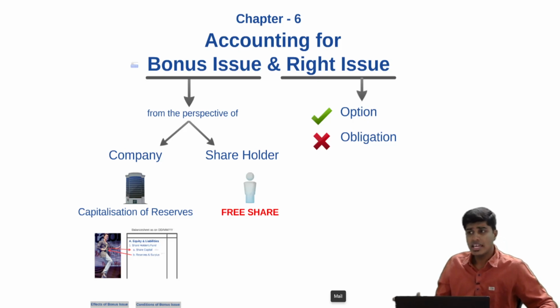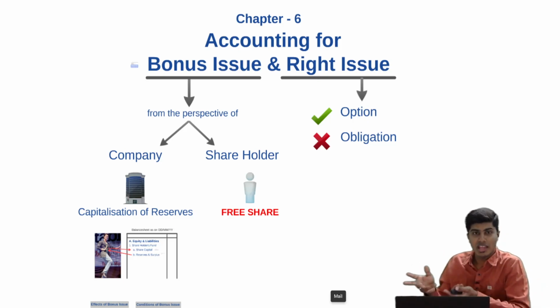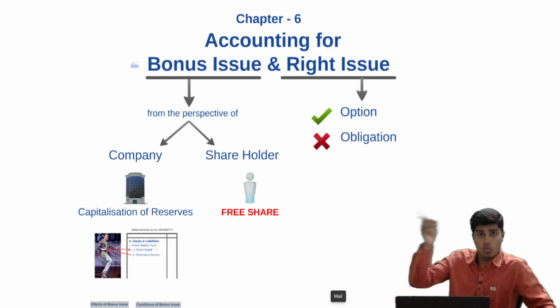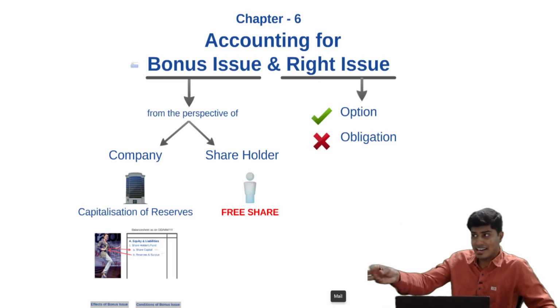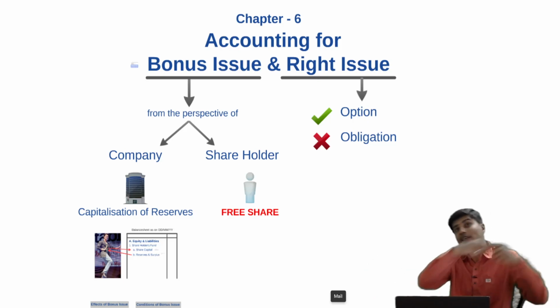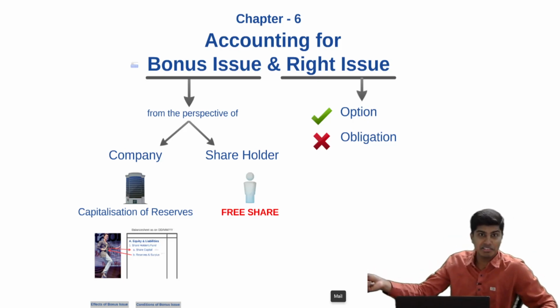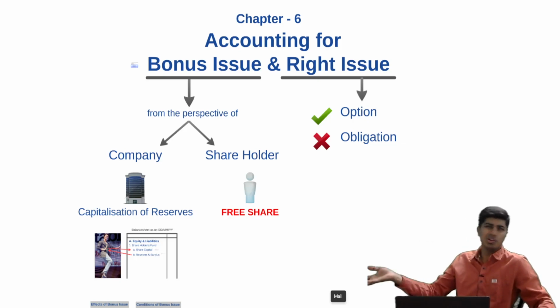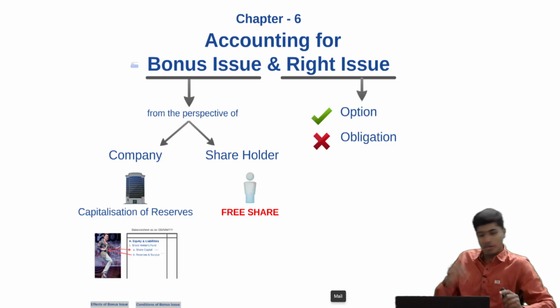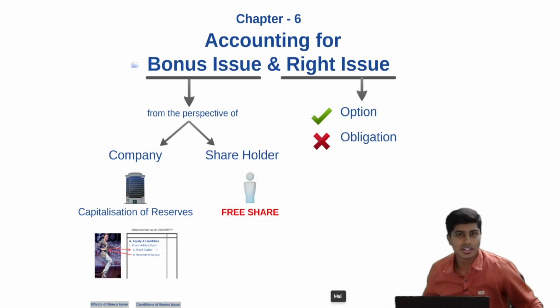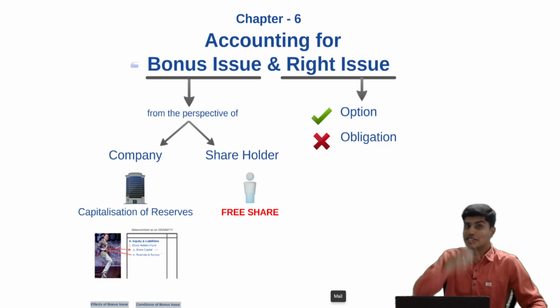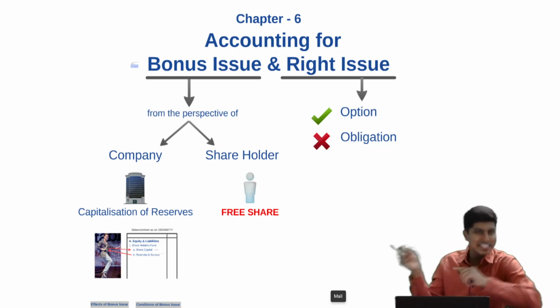In case I hold two shares, the company will say one right for every two shares, meaning I can buy one share using that right. If I want to buy two, I can't. I have an option either to buy one share by giving that right and also giving the money that is being told, or sell that right to somebody else so that they can buy the share on my behalf, or do nothing. Don't buy it, don't give it to somebody, keep that paper with me and then throw it in the dustbin later. Because of which you will regret it later. You'll understand it a little later.